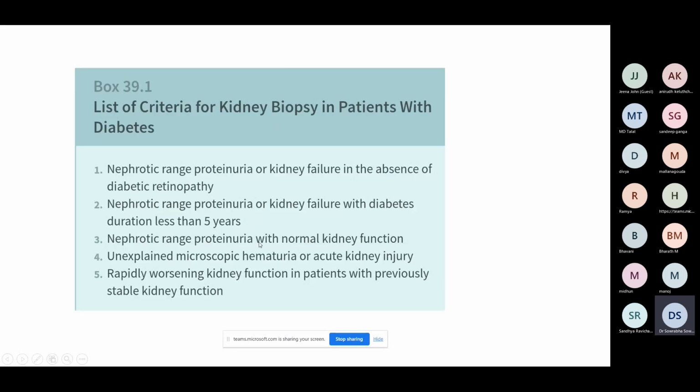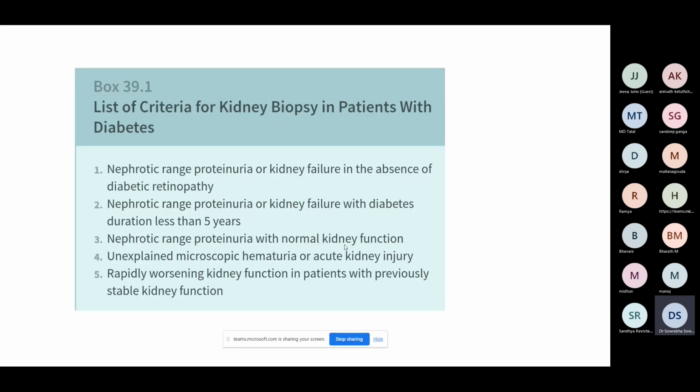Any nephrotic range proteinuria with normal kidney function. If you remember the chart, when there was an increase in albumin, simultaneously the kidney function also started declining. So if the patient is having massive proteinuria, say 10 grams, 11 grams proteinuria, but kidney function is totally normal, 0.7, that is when you will have to think of an alternative explanation. That is point number 3.